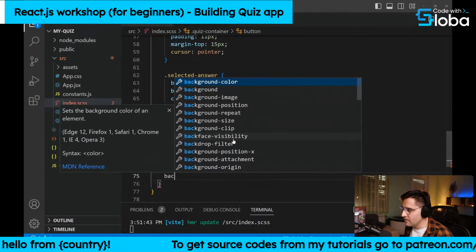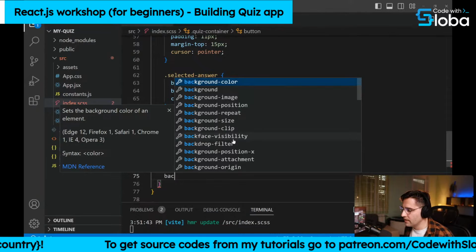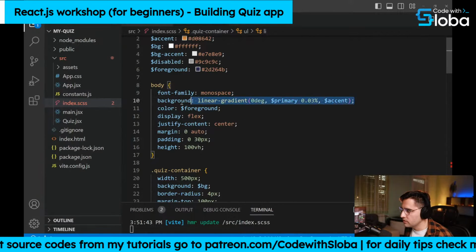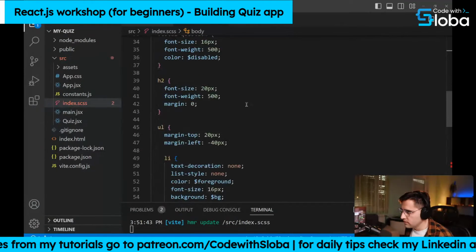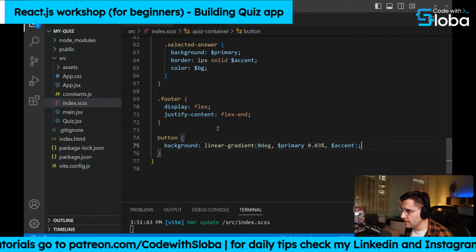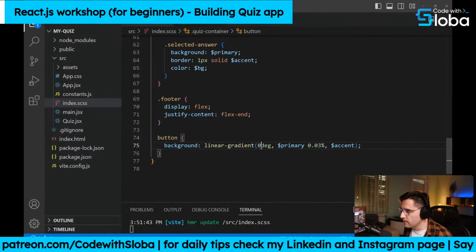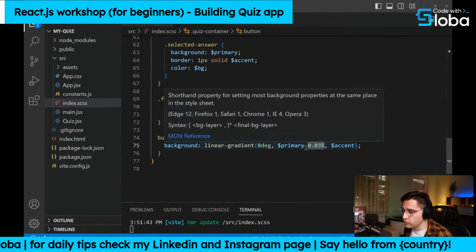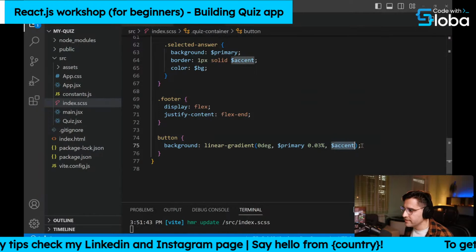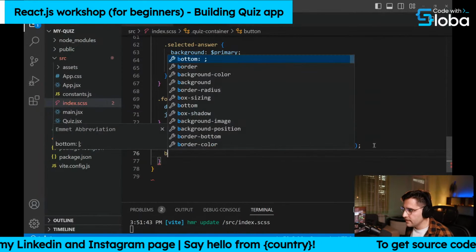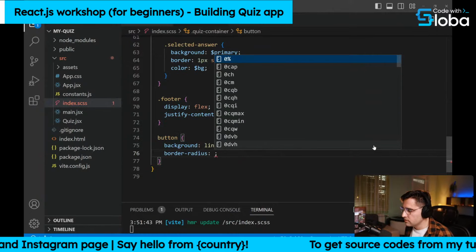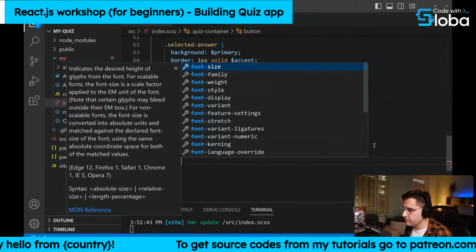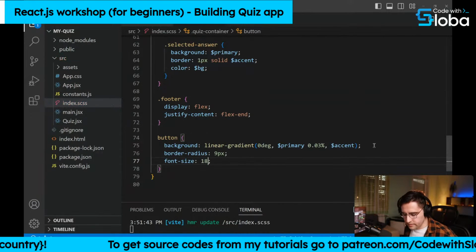So let's add the background. I want this to have a similar background to what we have on the actual body. So let me copy this here. It's very unique. So 0 degrees primary, and this is the actual gradient that we apply, and the second color is the accent color. Now let's add some border radius to our button. So let's add 9 pixels, like so. Let's set the font size to 18 pixels.